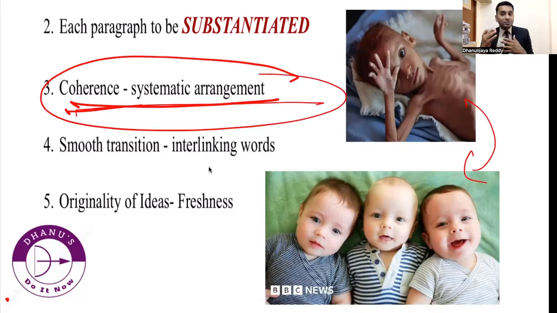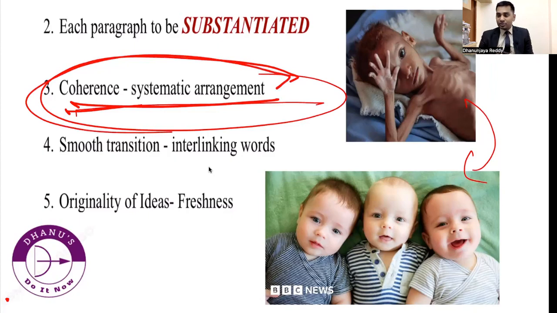So your argument has to be systematic in the body. What do I mean by that? Start with ancient, medieval, modern, contemporary. Start with family, individual, community, state, nation and the global. Start with the local, regional, state, national, and global. Next, start with history, then come to geography, then polity, then speak about governance, international relations, economic development, science and technology, environment, internal security, and ethics and morals. Like that, you have to systematically arrange your answer writing in the body.